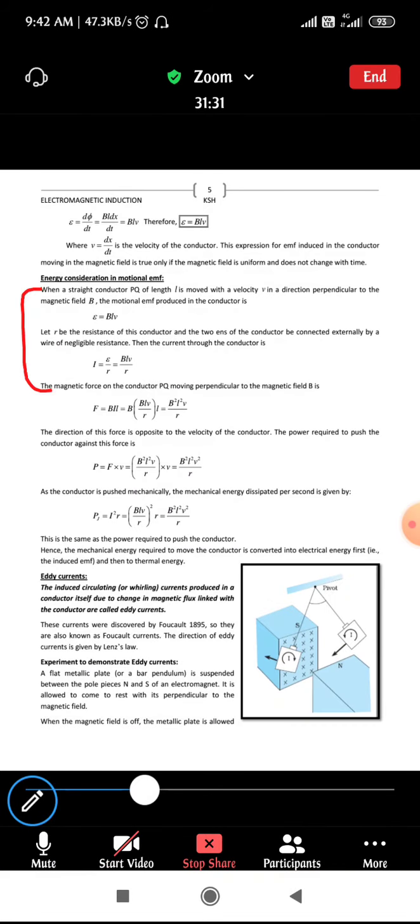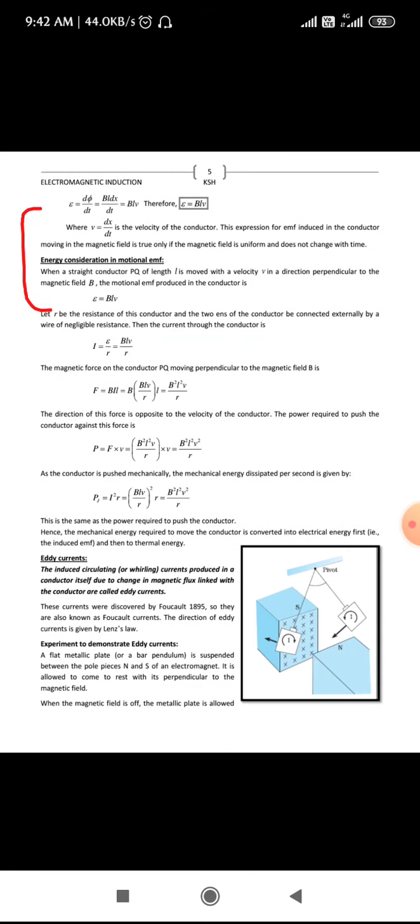See, first of all, what they have done is you have an electromagnet, right? This bar pendulum is made to oscillate in the presence of a magnetic field. When you make it oscillate in the presence of the magnetic field, it oscillates for a short interval of time. But when you make this bar pendulum oscillate in the absence of the electromagnet, what happens? It oscillates for a longer time.